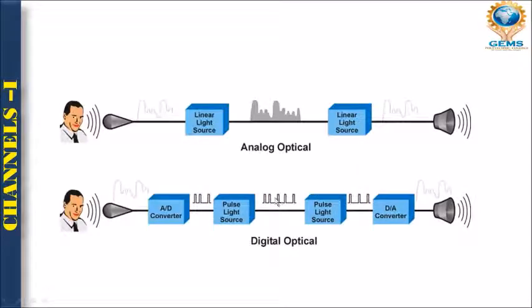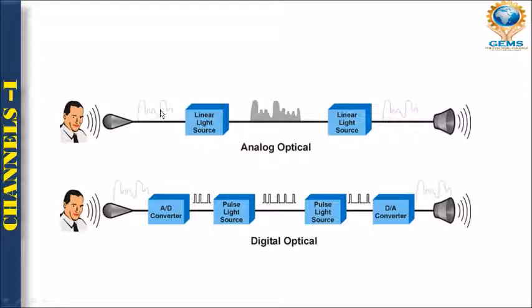So when you go through this type of model, you will find that this is the analog optical and this is your digital optical, right? So how is analog optical being used? This is a person who wants to speak something, and this message, this audio, will go in terms of your analog data, and lastly linear light sources are there, right?